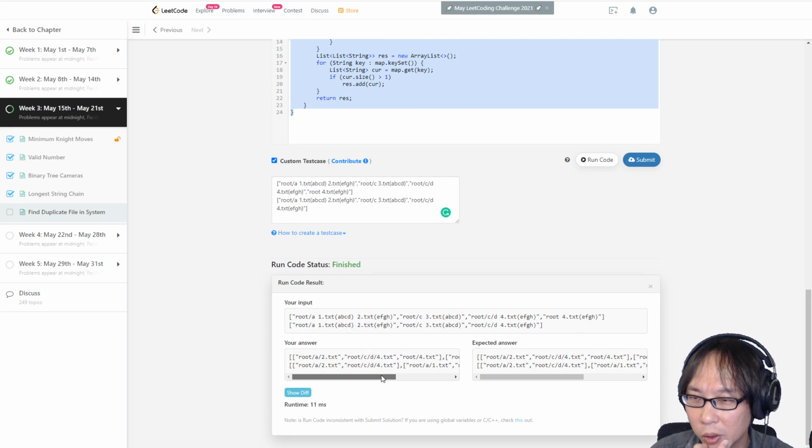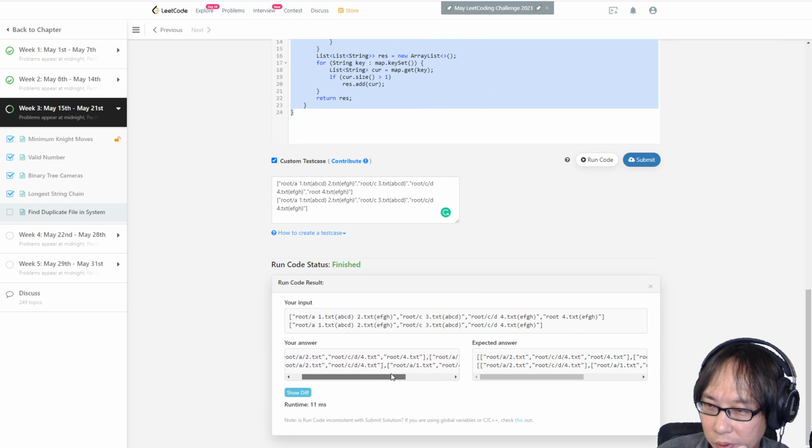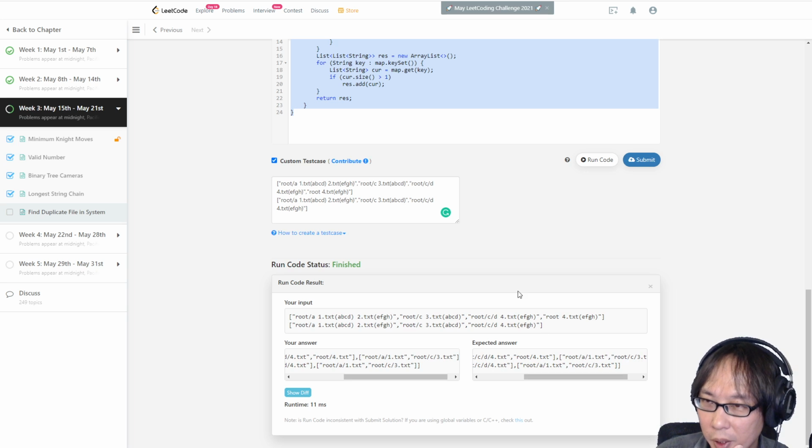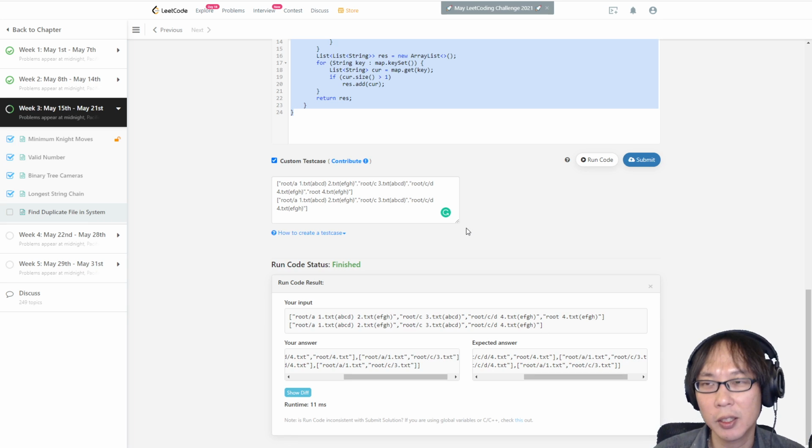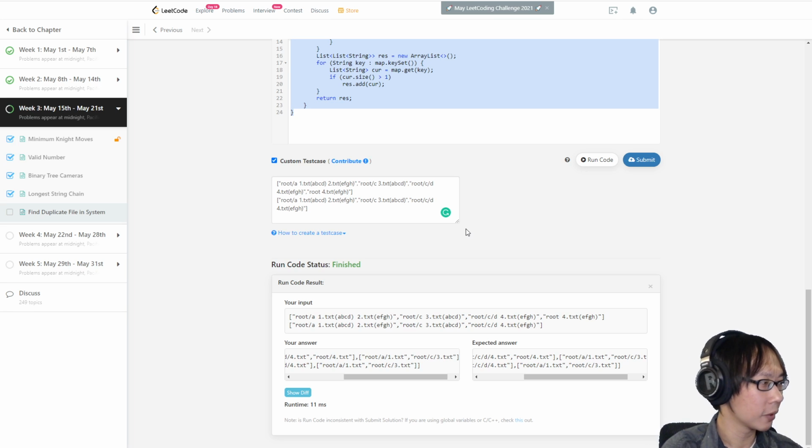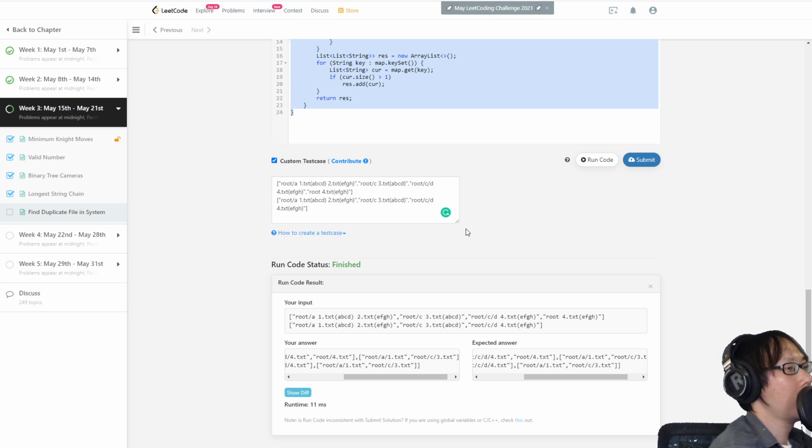Okay, it's so hard to see if my answer is correct though. So 2 and 4 is a group, 1 and 3 is a group. So now my question is, do we need to return the one that, oh my God, sorry. I touched my mic. Okay.